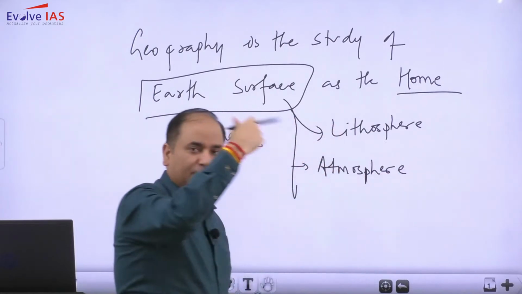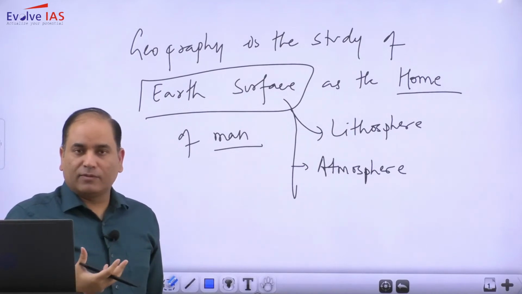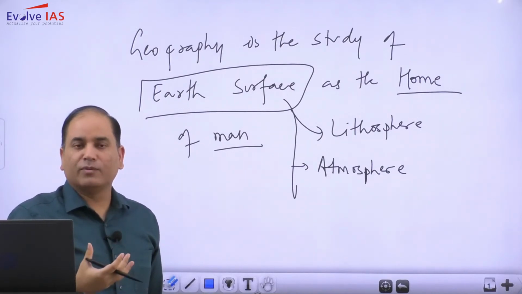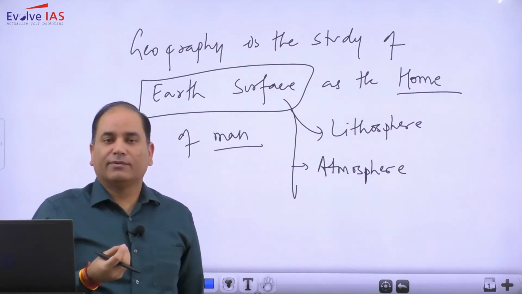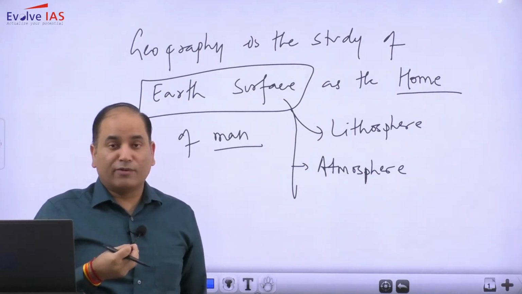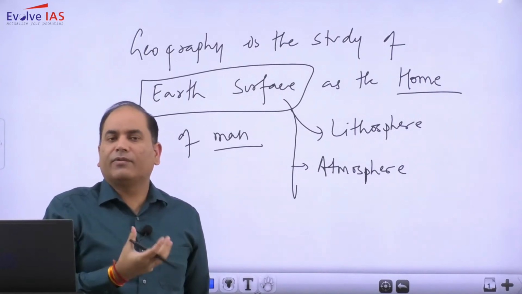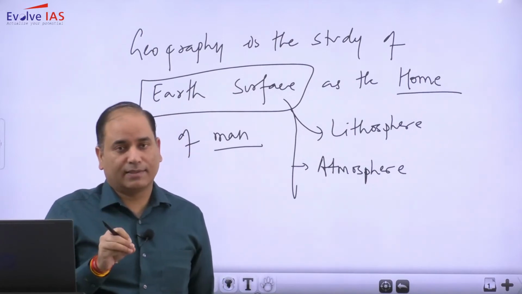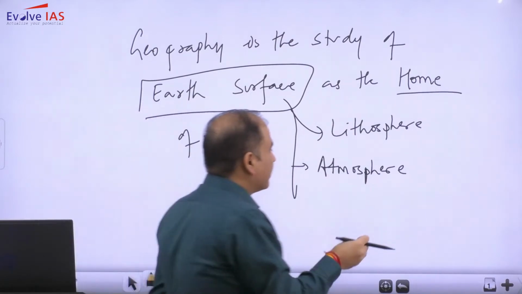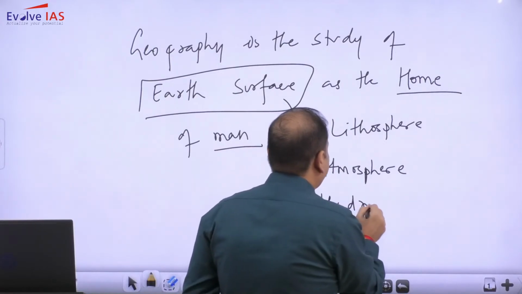Atmosphere is the gaseous part. We have life-giving gases. In fact, in our solar system, you must be knowing that Earth is the only planet which has life. And why do we have life? Because we have all the prerequisite conditions, but most importantly, we have the right gases. So the atmosphere is favorable, and also we have the hydrosphere.